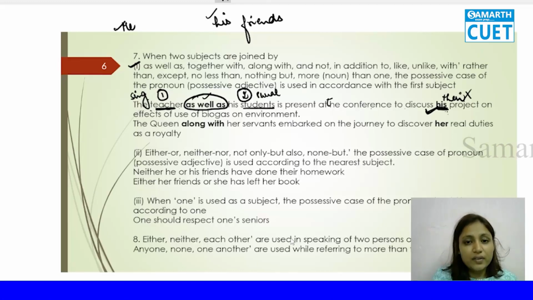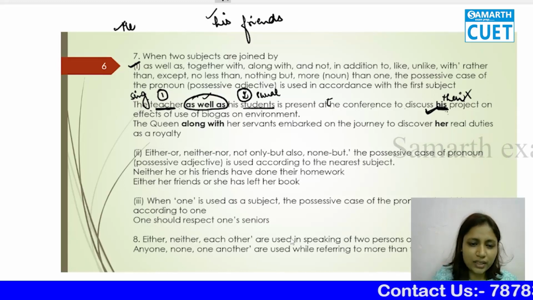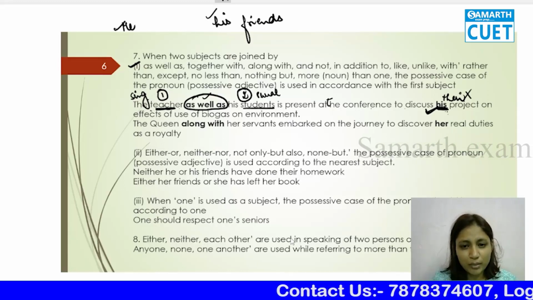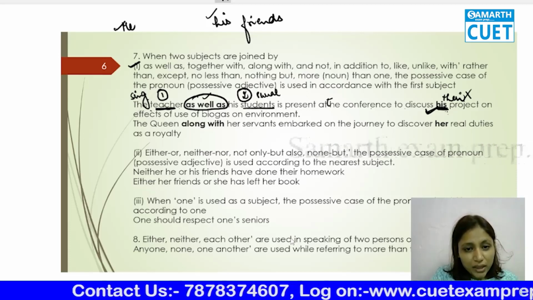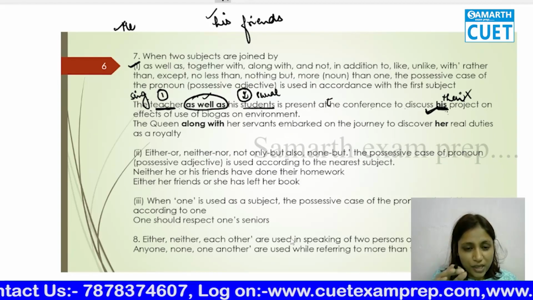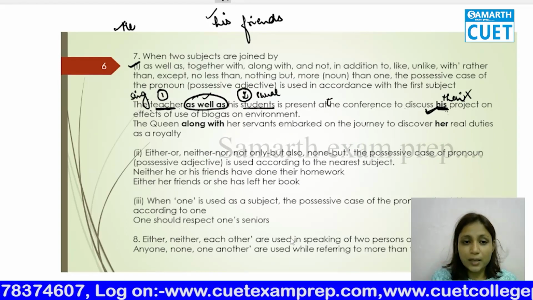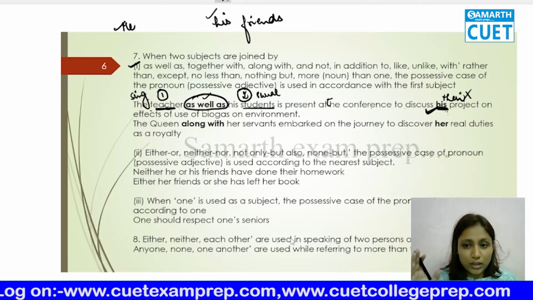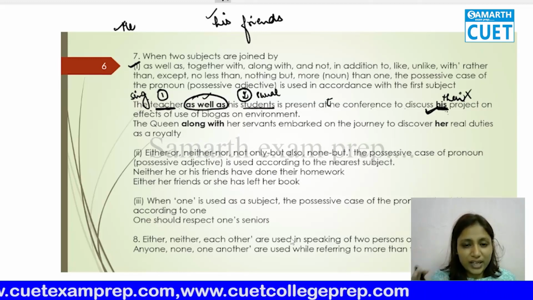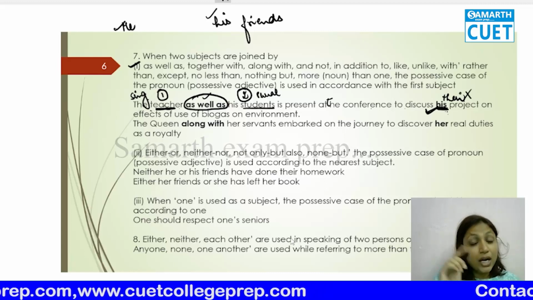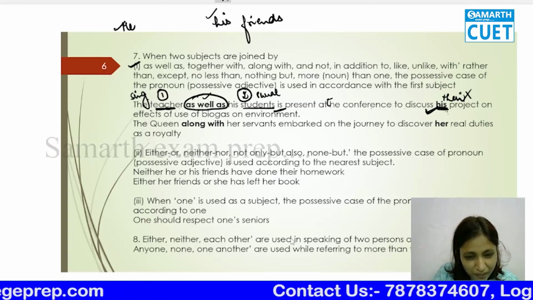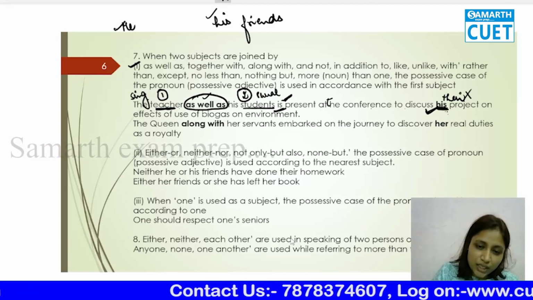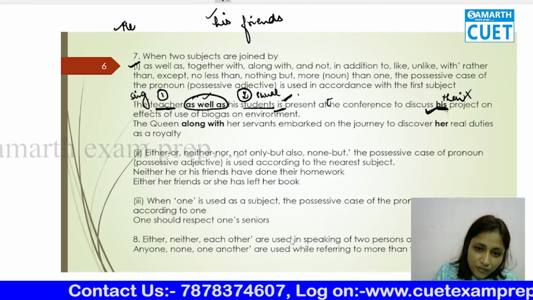When they are connected with along with, together with, as well as, in addition to, like, unlike, rather than, except, no less than, nothing but, more than, when the subjects are connected with these words, the possessive case of pronoun will come according to the first subject. Similarly, even the to be verb is going to be according to the first subject.